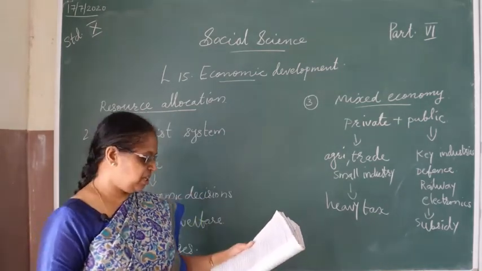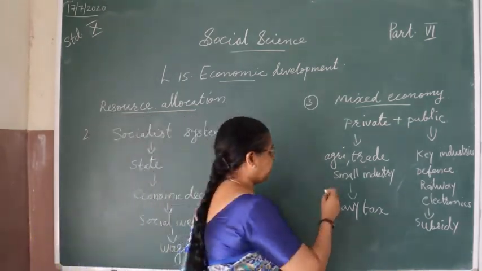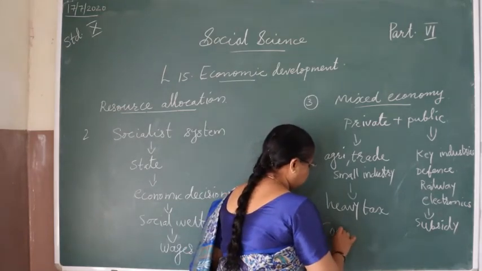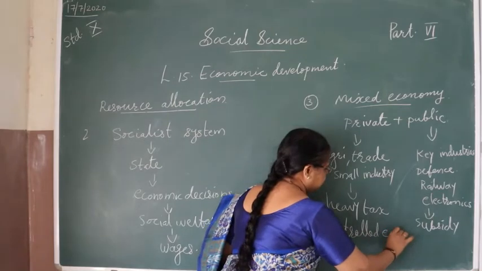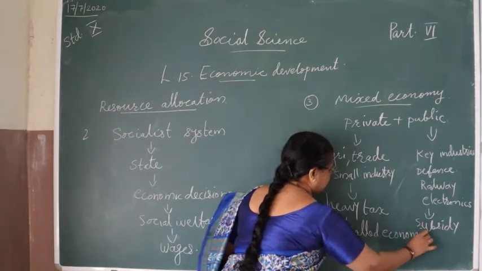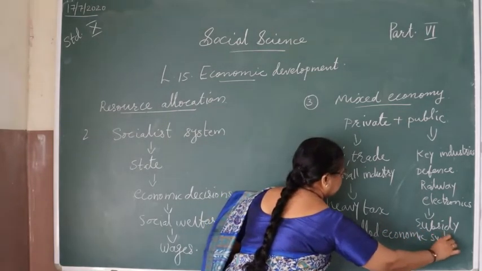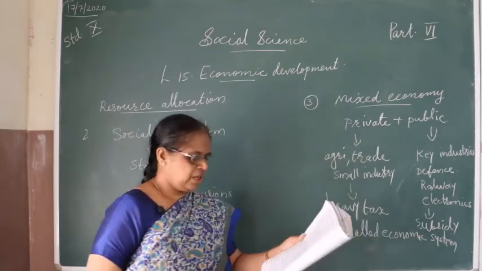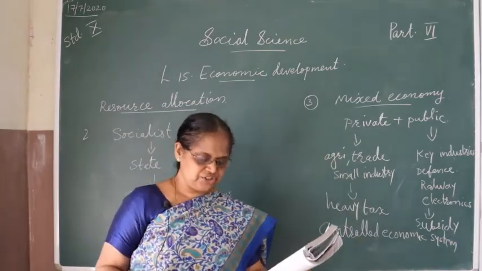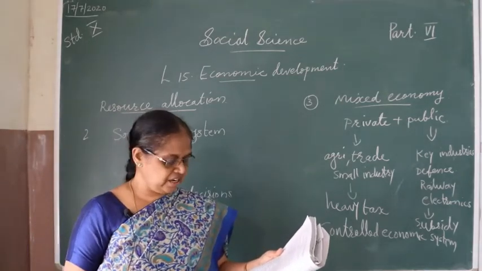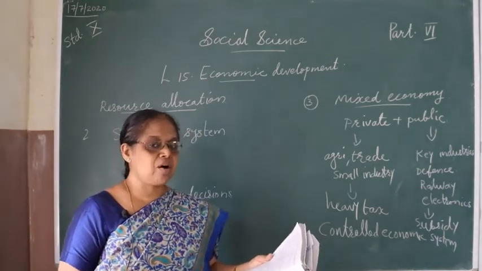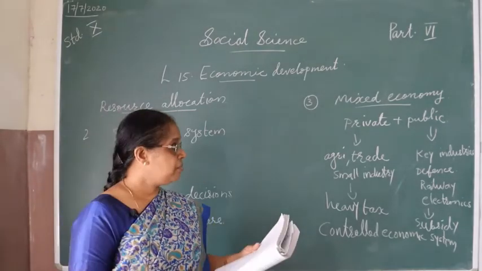So this system is known as a controlled economic system. Because of the restrictions and control, countries like India, France and England follow mixed economy now.